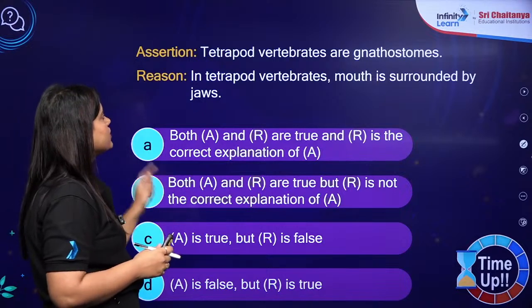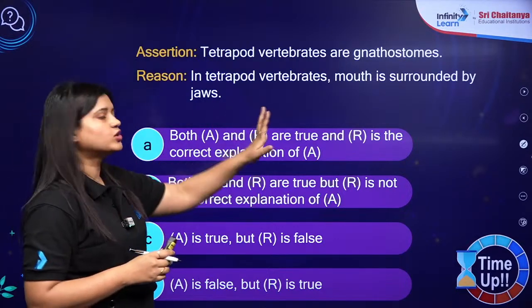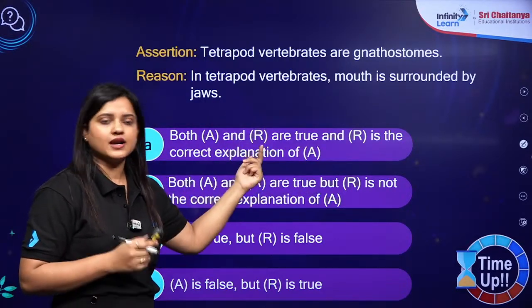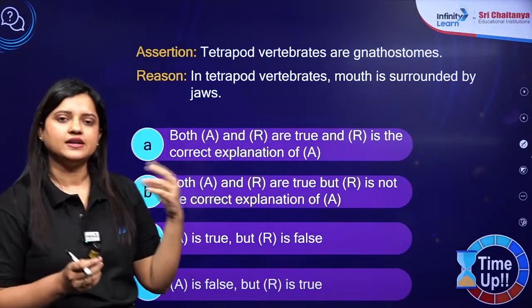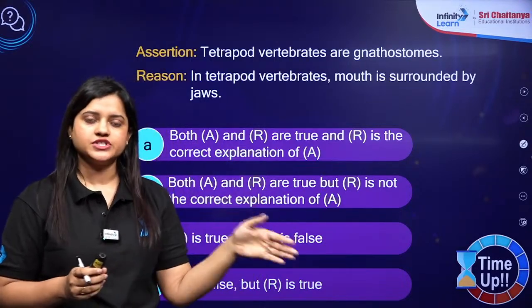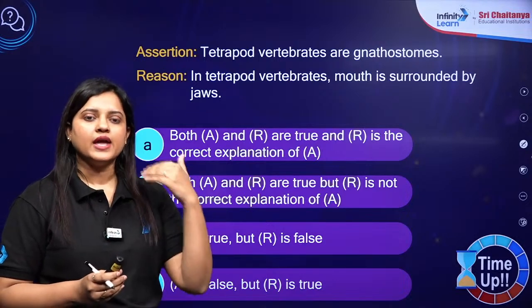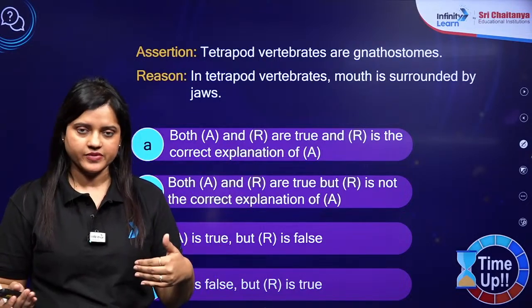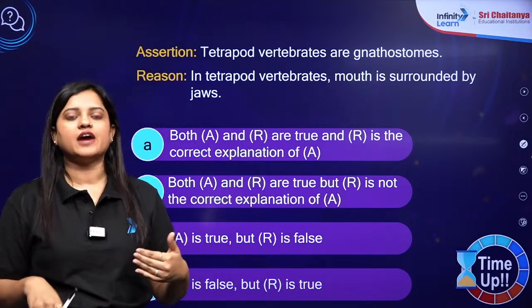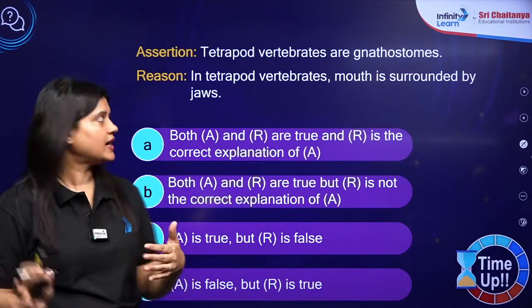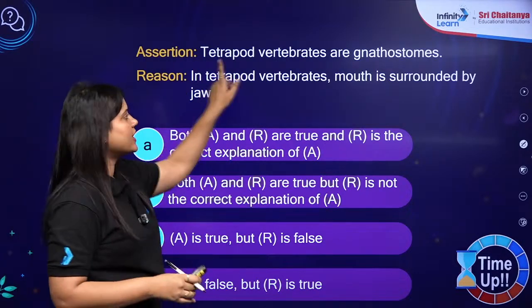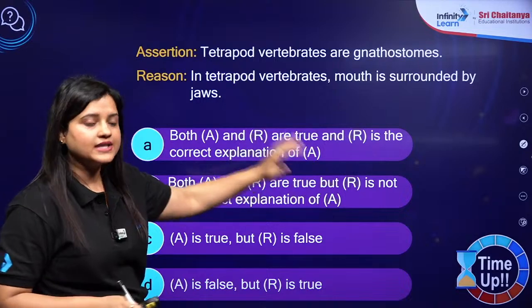Right? Now tetrapod vertebrates are gnathostomes. If you recall the classification of chordata, chordata are divided into avertebrata and vertebrata. Vertebrata are further divided into agnatha and gnathostomata. Gnathostomata are further divided into pisces and tetrapoda, right? So whichever are tetrapoda, definitely they will have a jaw in their mouth.